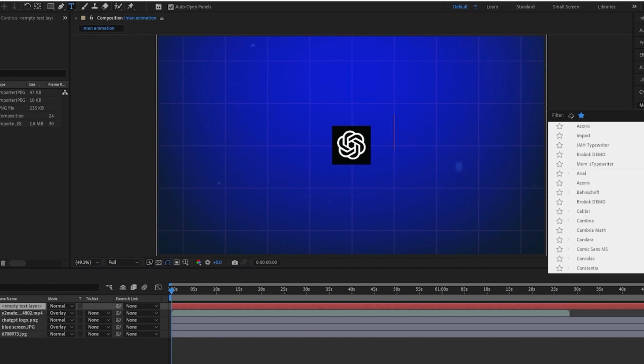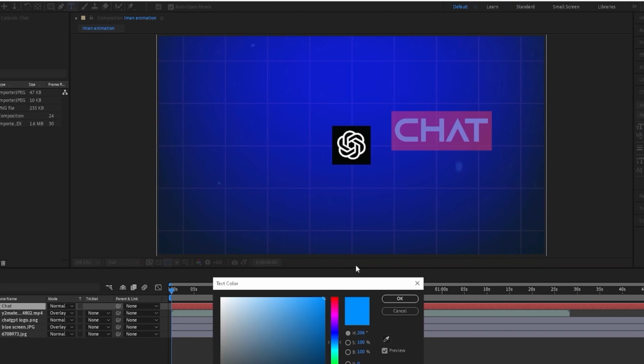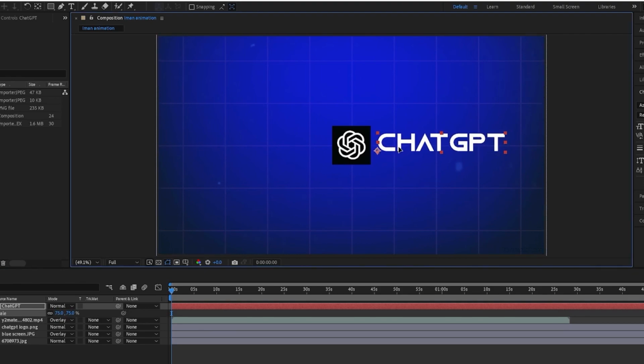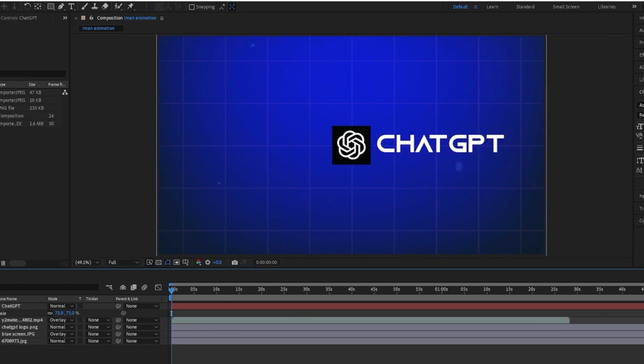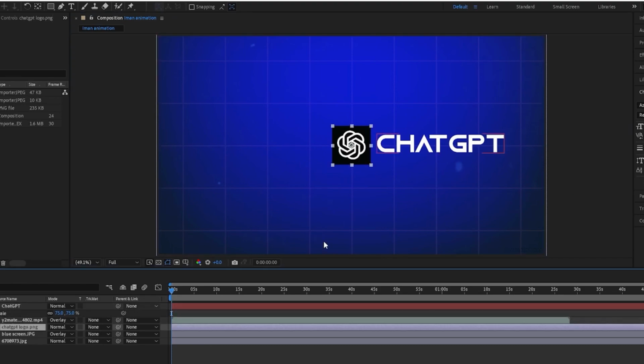You could have just downloaded a logo with an already existing lettering next to it. But yeah, here you're going to search up ChatGPT or whatever software you're going to use. And then I'm going to decrease the scale as well, so then it's not too overpowering. Obviously, you can basically use whatever logo you want. It doesn't massively matter. This is just a structure to show you how I would do this.